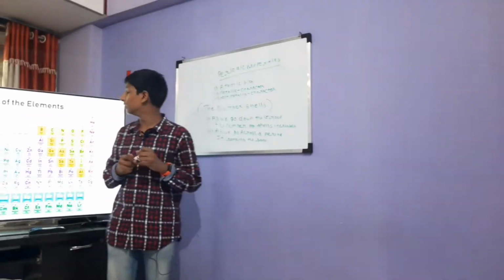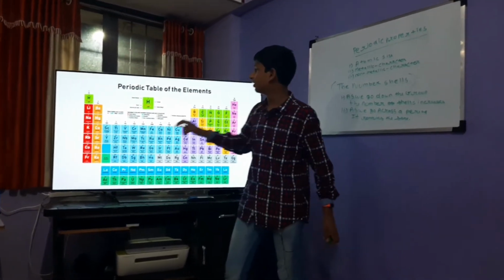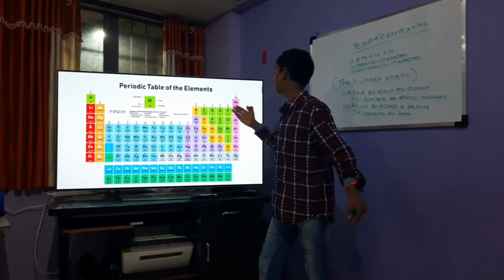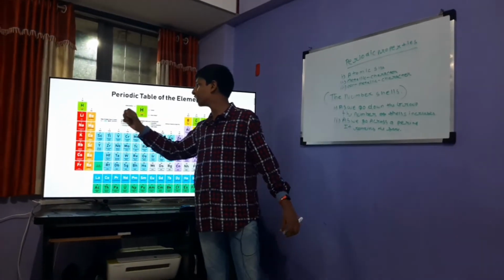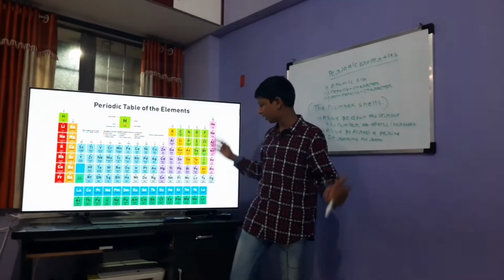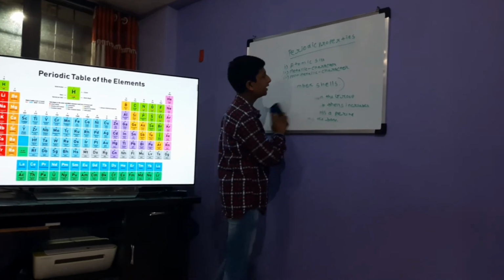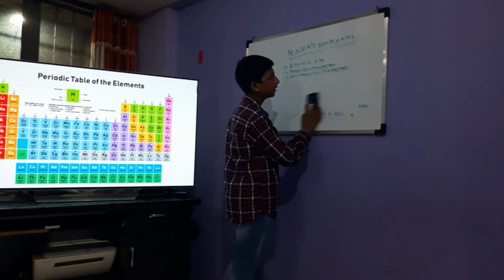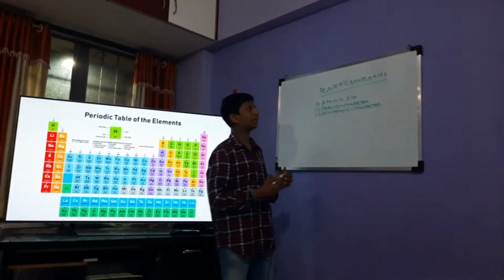For example, the number of shells in lithium, beryllium, boron, carbon, nitrogen, oxygen, fluorine, neon will be the same. Lithium has 2 shells, beryllium has 2 shells, boron has 2 shells, carbon has 2 shells, and so on. So the variations were simple. As we go down the group, the number of shells increases, and as we go across a period, it stays the same.